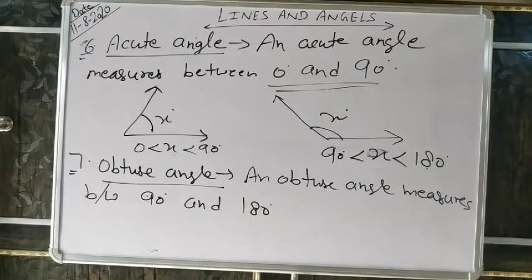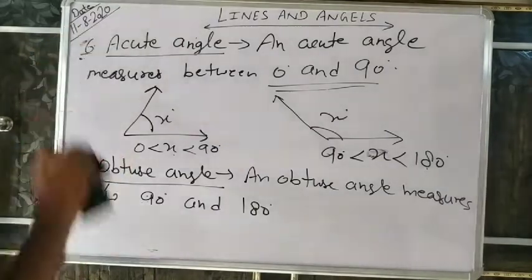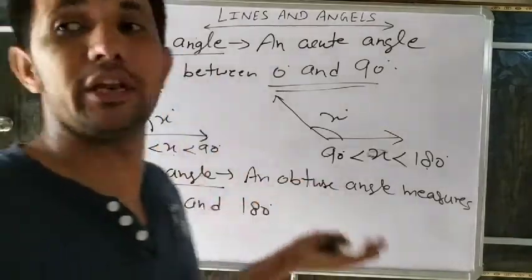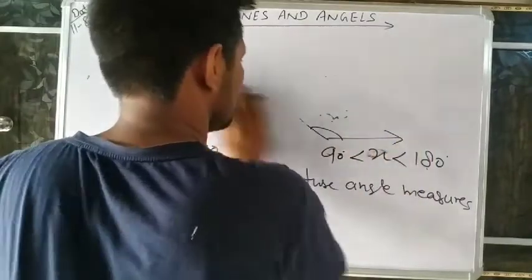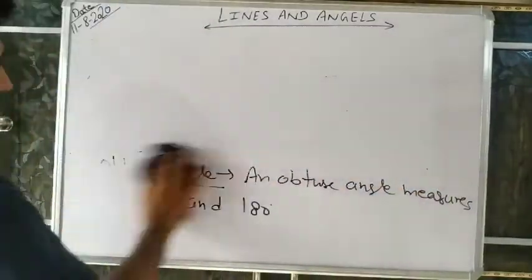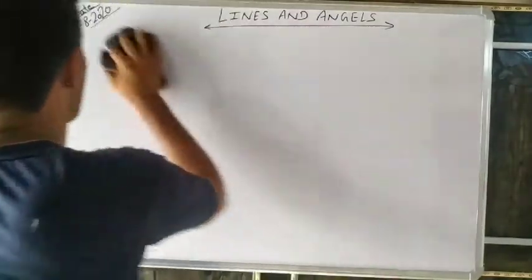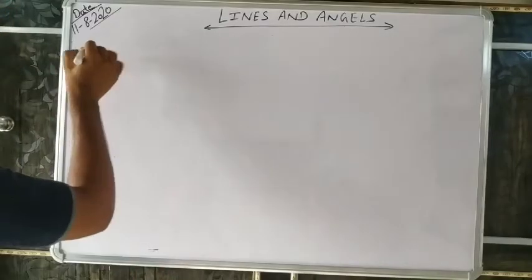Next is number 8. These are only basic terms which we will use in our chapters. Next is the right angle.